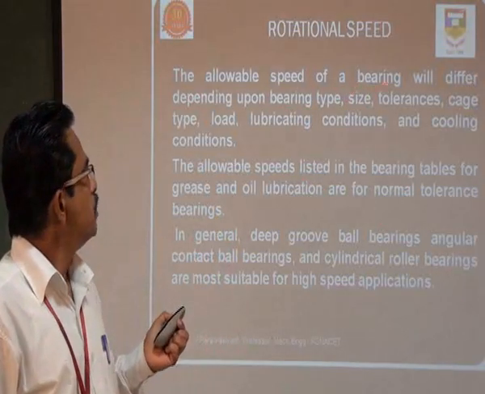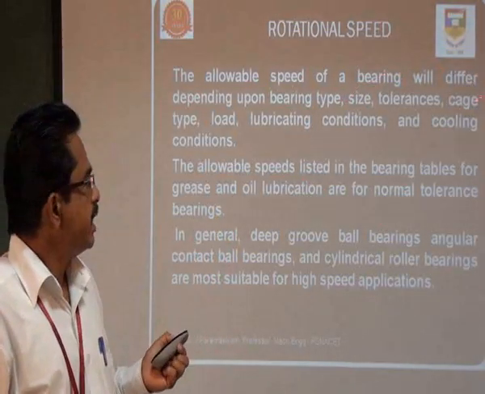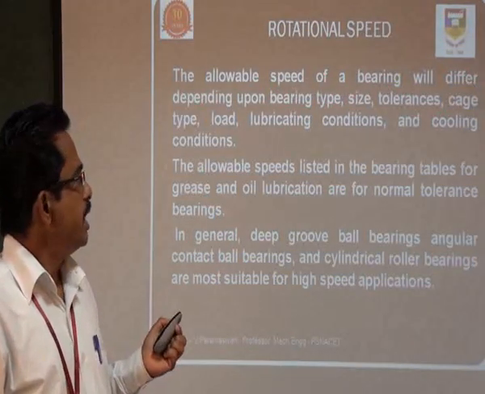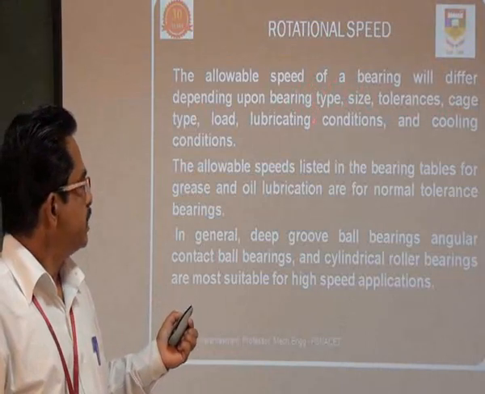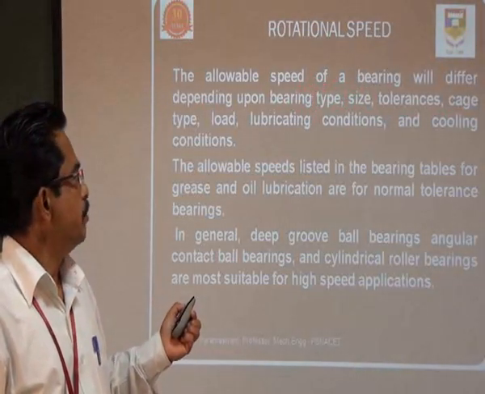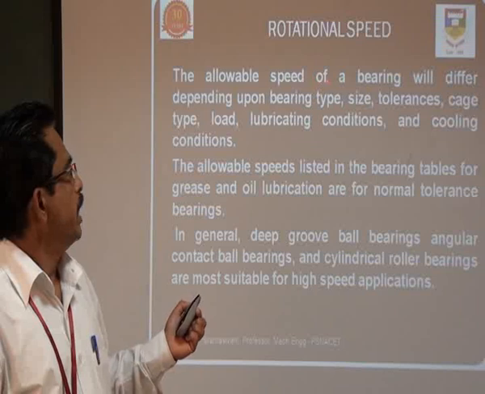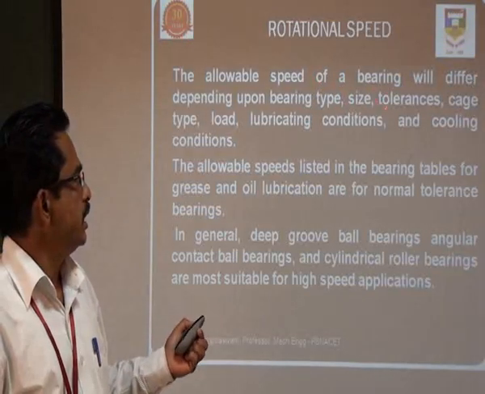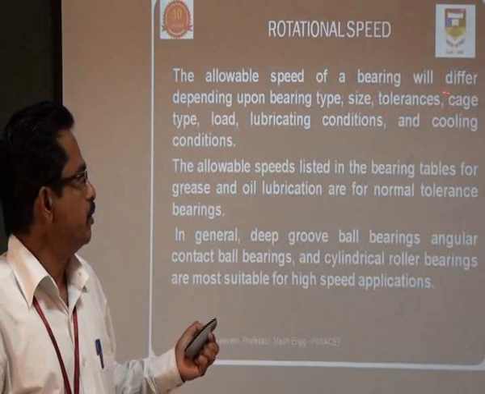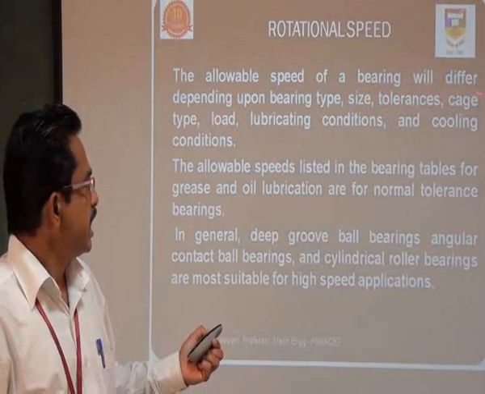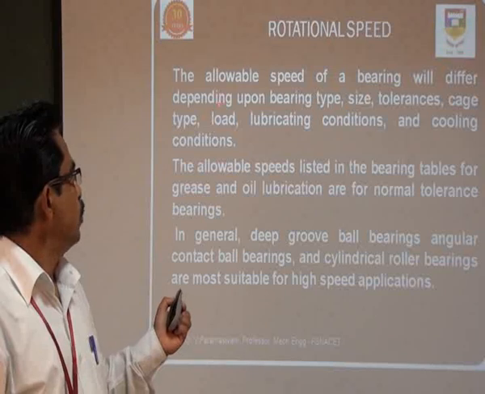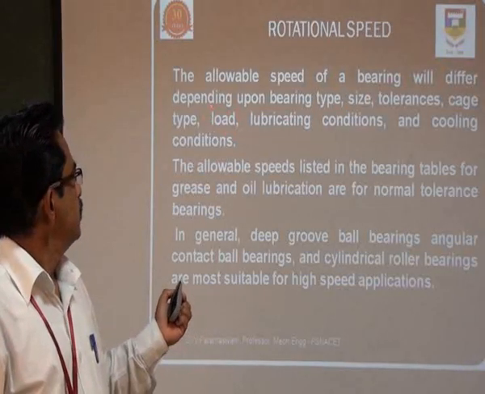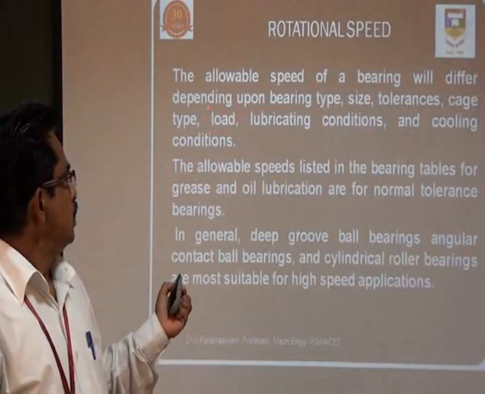The allowable speed of the bearing will depend upon the bearing type, whether it is a light load bearing, medium load bearing or high load bearing, then the size of the bearing, the tolerances of the bearing elements, the cage material, and the load, whether heavy or light.